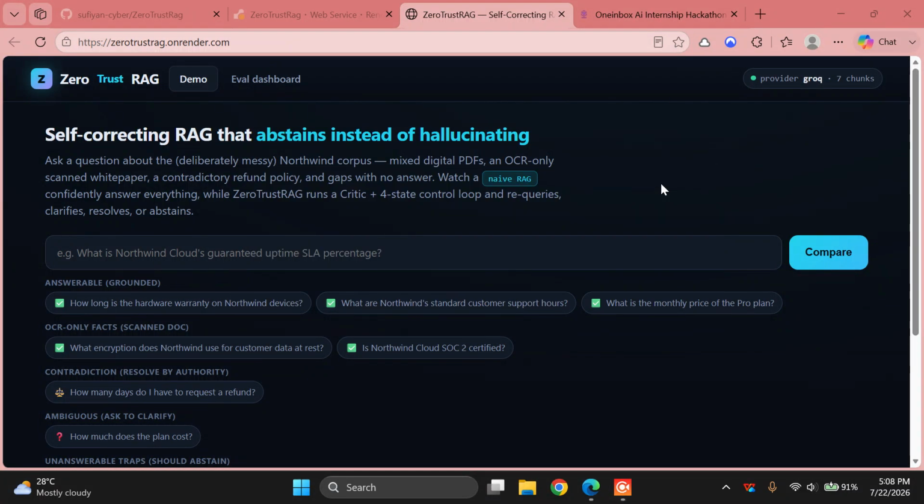Hi, I'm Sufyan and this is Zero Trust Track, my build for the One Inbox AI Engineer track, the self-correcting RAG pipeline. Let me start with the problem.